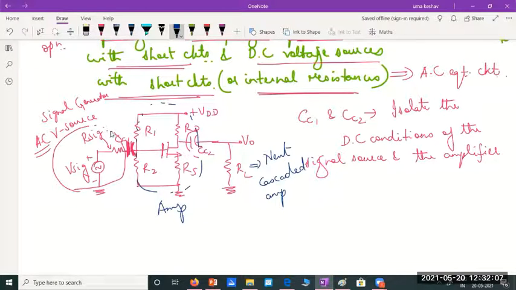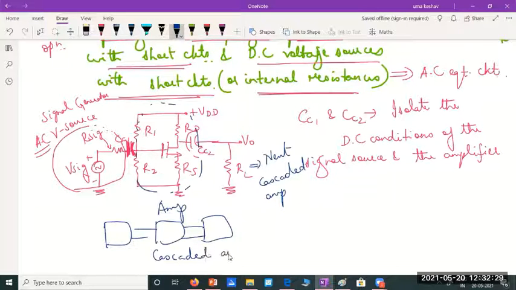So usually we will use multi-stage amplifiers where we can repeat the same amplifier 3 times, or I can use different amplifiers connected together. When I connect multiple amplifiers together, we call them cascaded amplifiers, or cascaded stages of amplifiers.